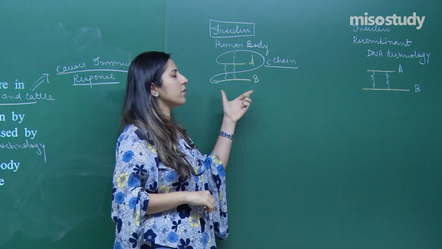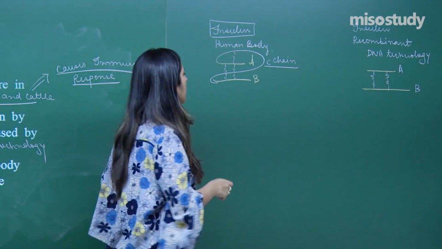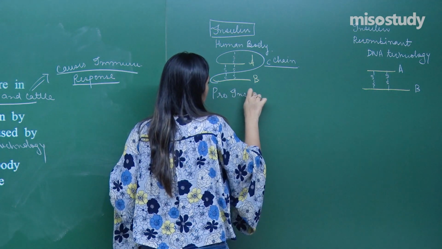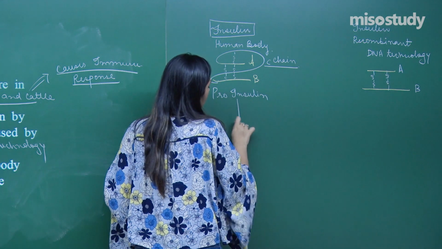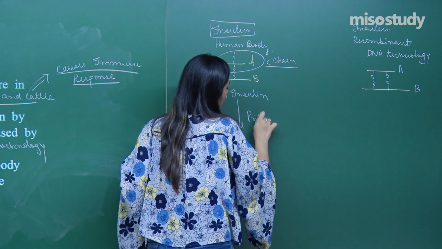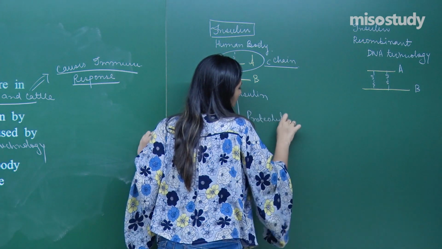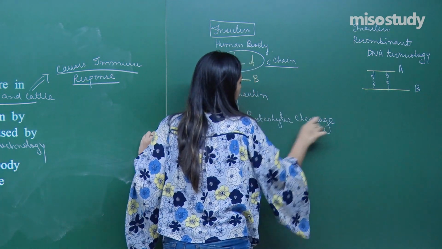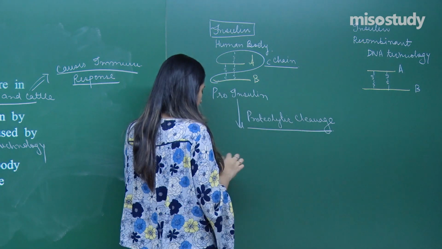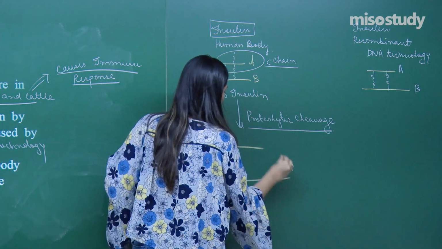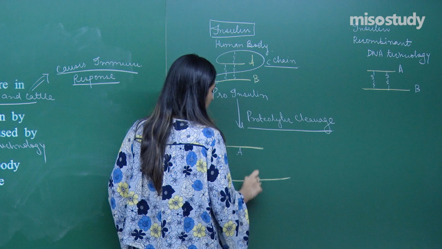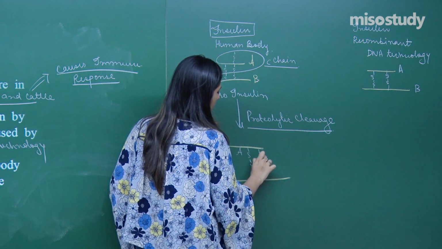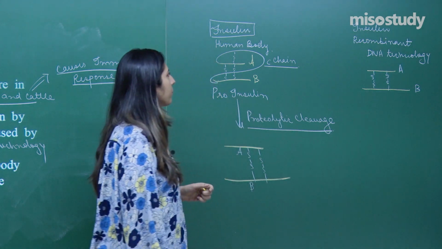So the insulin which is formed inside the human body is in a pro form, that is called a proinsulin. Later on, what happens? Proteolytic cleavage. If proteolytic cleavage happens in them, then what will happen? Only the two chains will be left. One is called the A chain and the second is called the B chain, and they will have these disulfide bridges present in them.